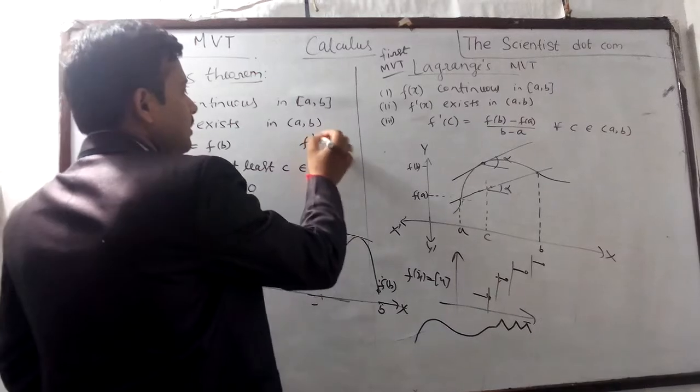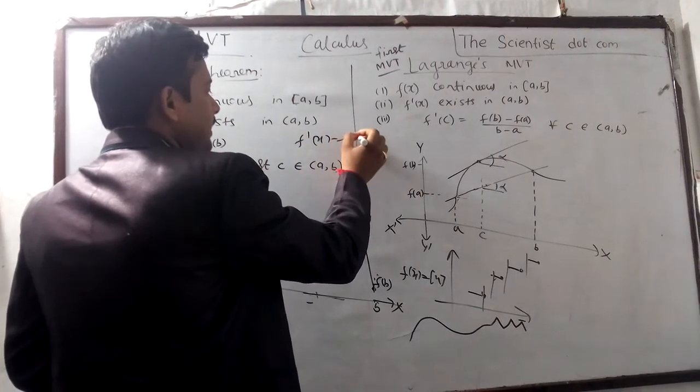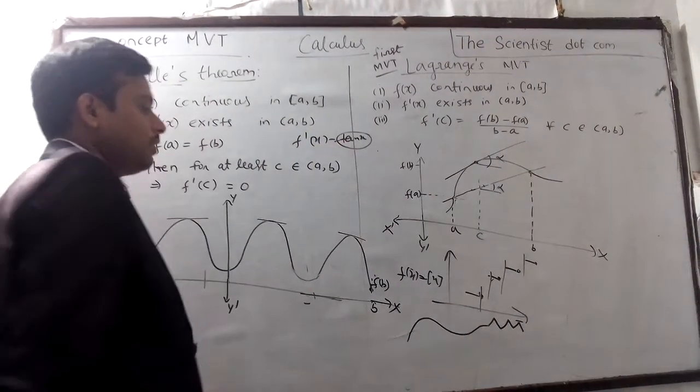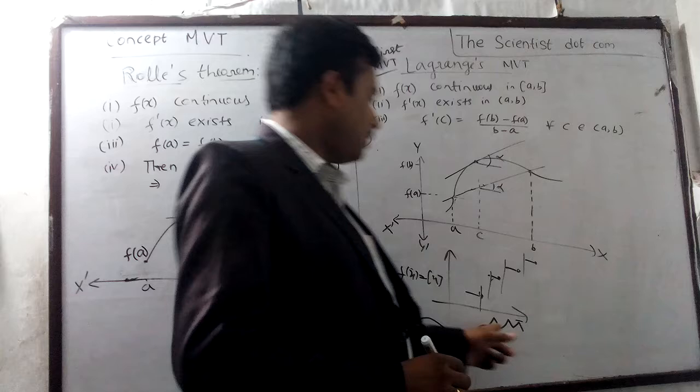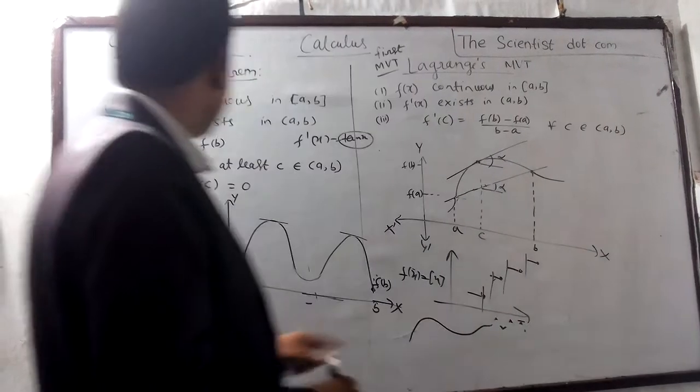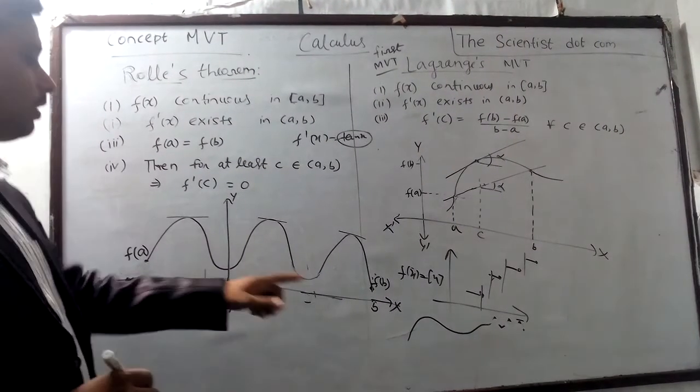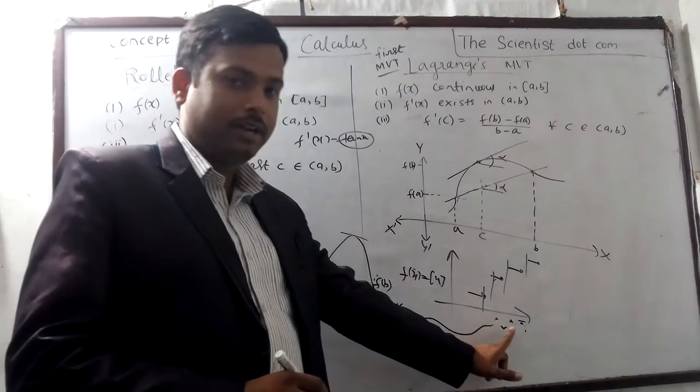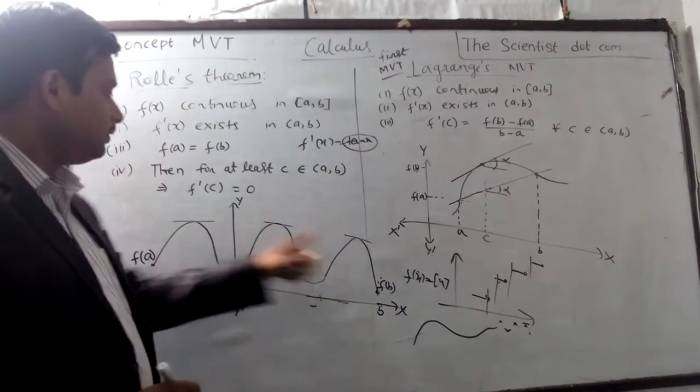And f'(x) means the tangent. So under Rolle's theorem, the function should have no sharp end, so that I can draw the tangents.